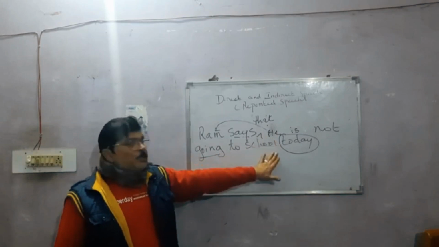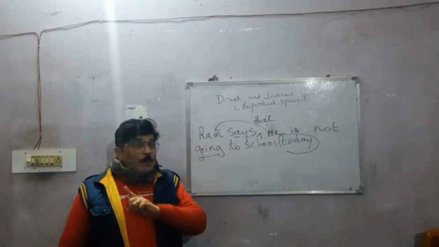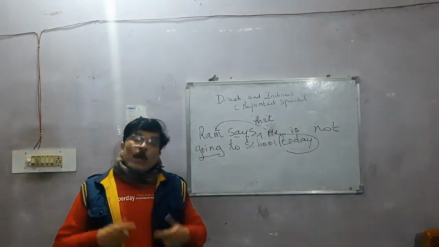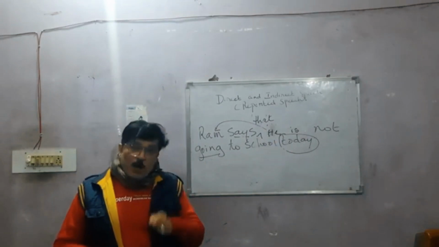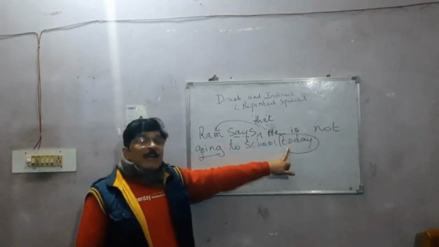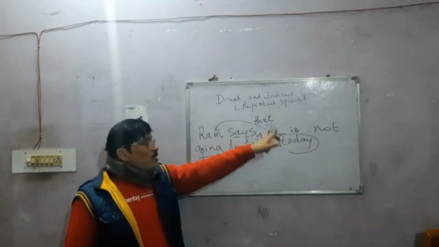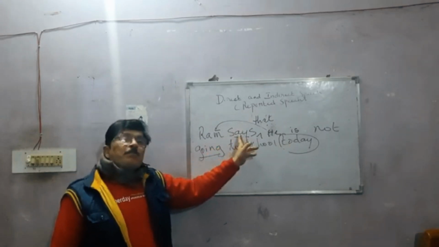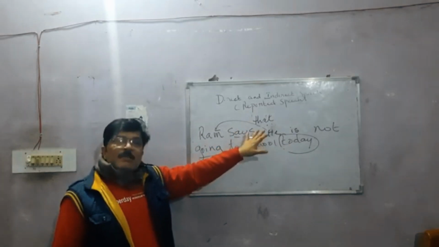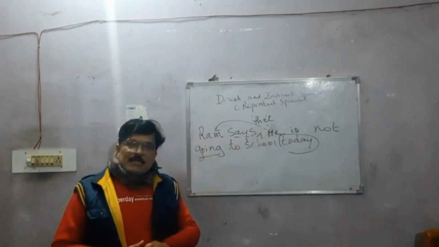So, today will be today. Please do not change it. Now, why are you not changing it? Because the reporting verb is in present tense.